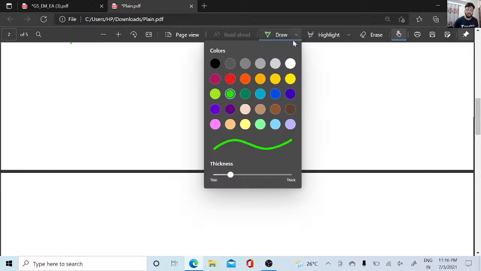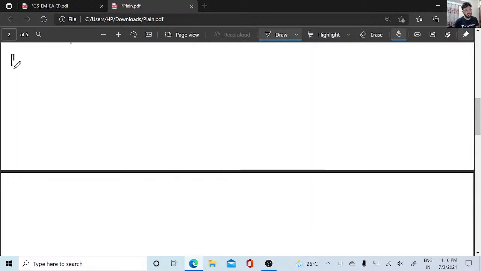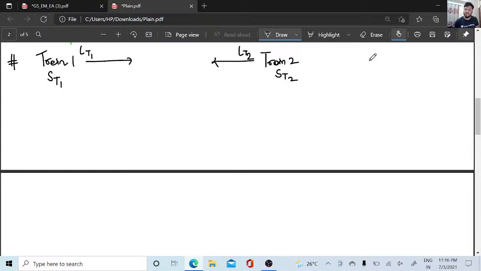Moving on to the fourth concept now. If you have learned time, speed and distance properly, trains is not at all an issue for you. I have train 1 which is in this direction, and I have train 2 which is in this direction. The speed of train 1 is st1, the speed of train 2 is st2. Both the trains are having lengths, lt1 and lt2. As you know, t is nothing but the time of crossing.